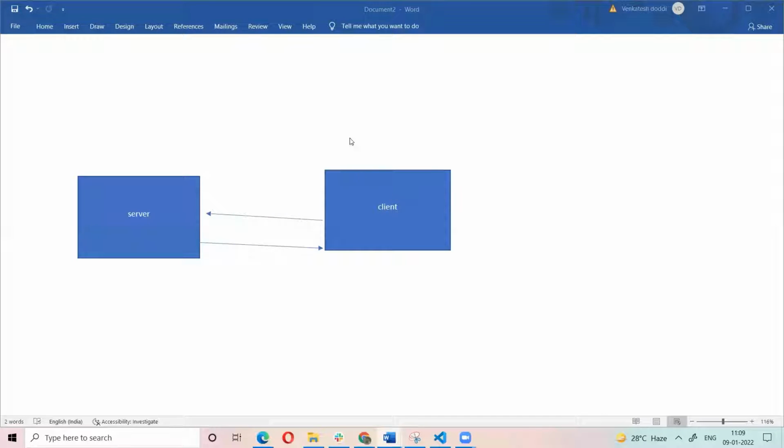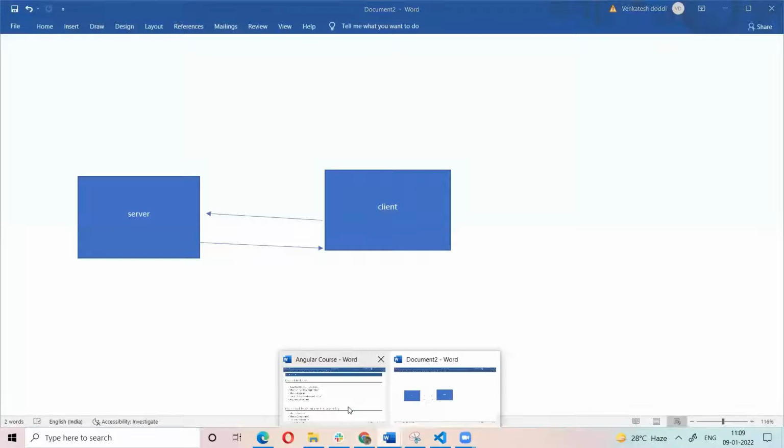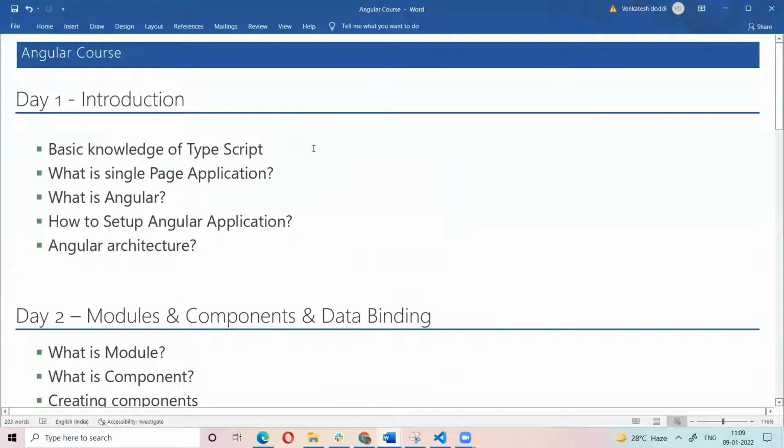Okay. So this is a single page application. To build single page applications, we write Angular code. Before learning Angular, we must have knowledge of JavaScript and basic knowledge of TypeScript. So the Angular framework is used to build single page applications. What is a single page application?